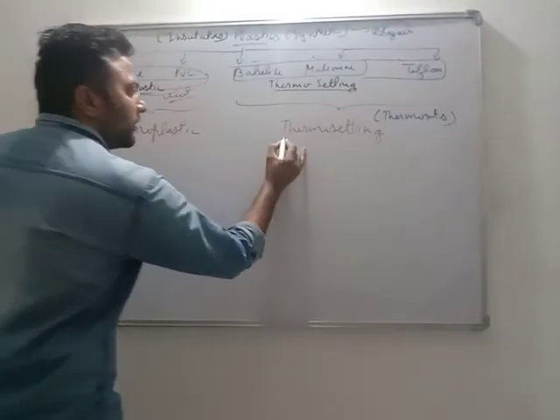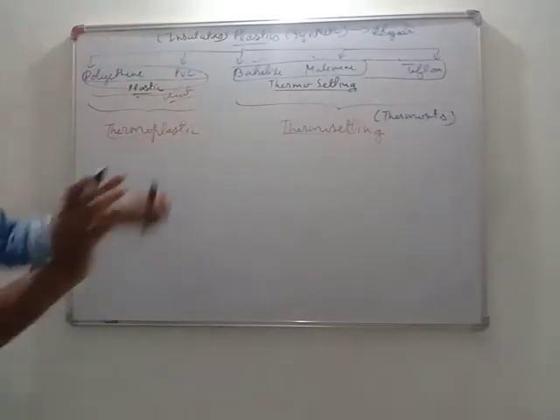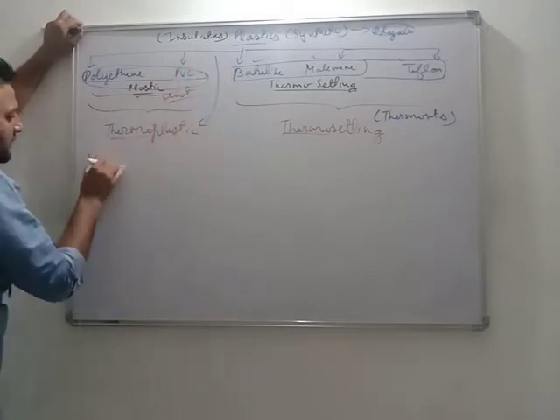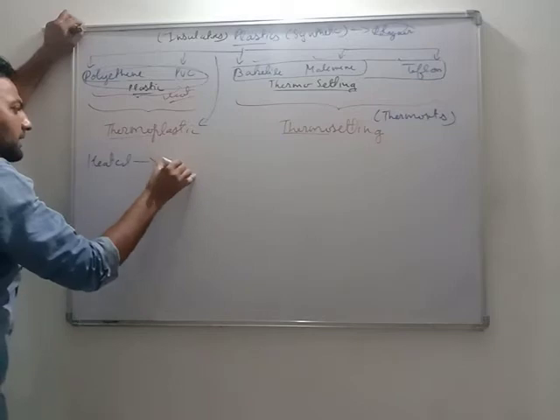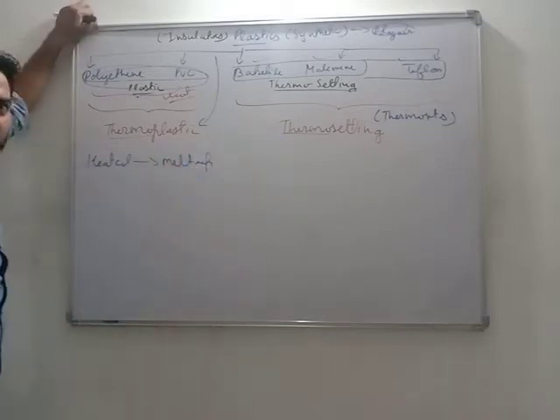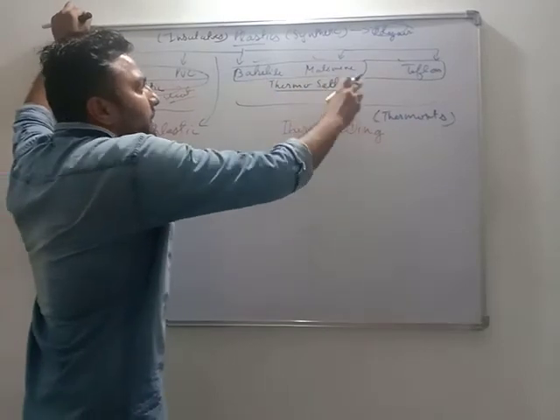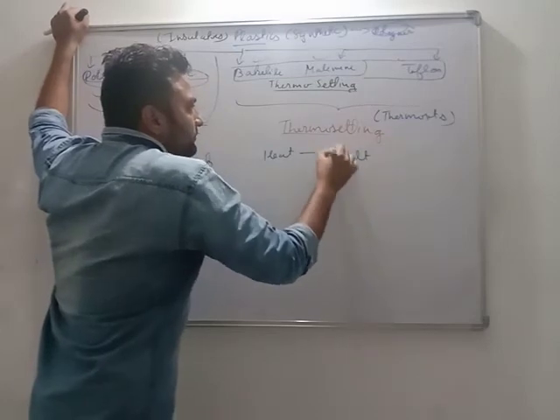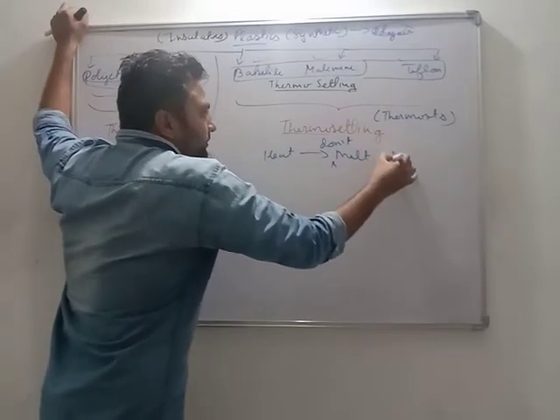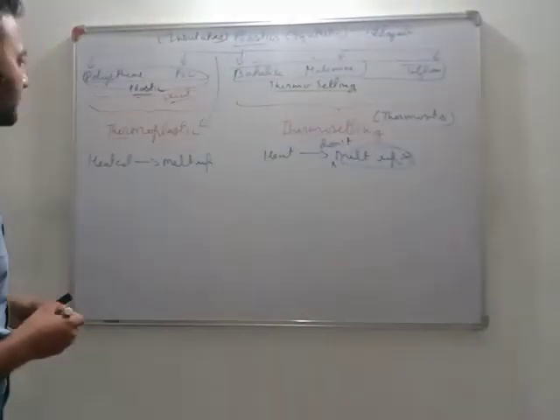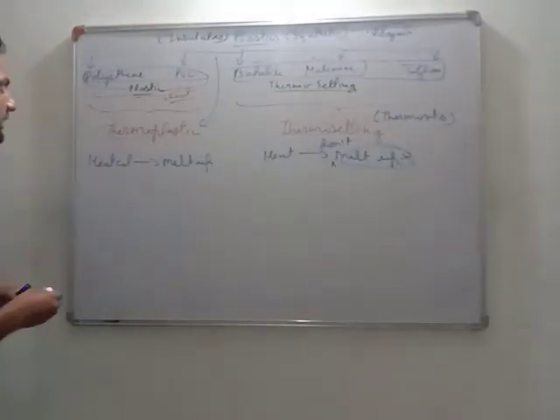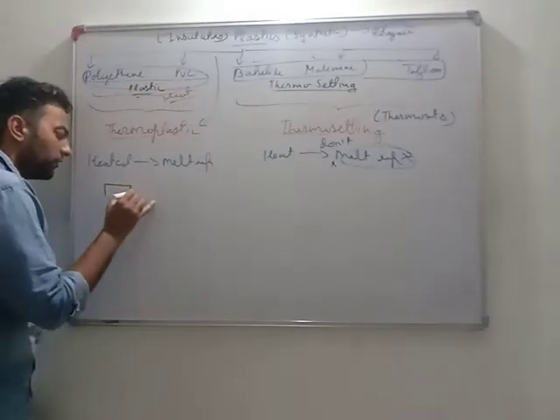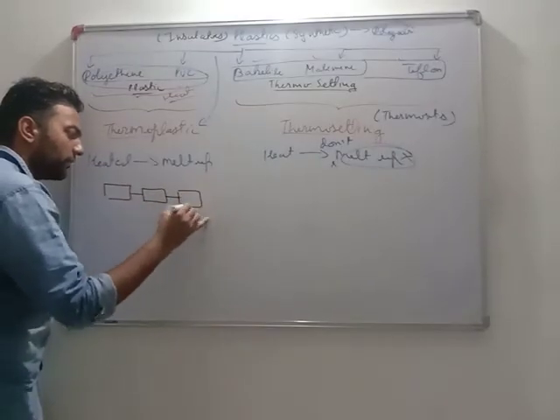Very important. What does the word thermo mean? Thermo means related to temperature. Polythene and PVC are thermoplastics, meaning when heated they melt. Getting it? But bakelite, melamine and Teflon, when heated, don't melt. Very important. What is the reason for that? See, we all know plastic, synthetic fibers, each and everything is made up of repeated units. It means they all are polymers.